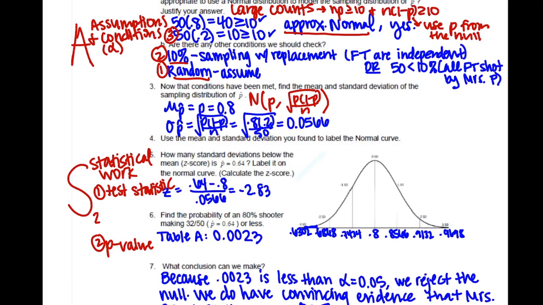So I'm going to write down z equals, and that 0.64 was our p hat. So p hat minus the 0.8 was the p from the null, and the 0.0566 was my standard deviation, which was the square root of p times 1 minus p over n. This should look very familiar.